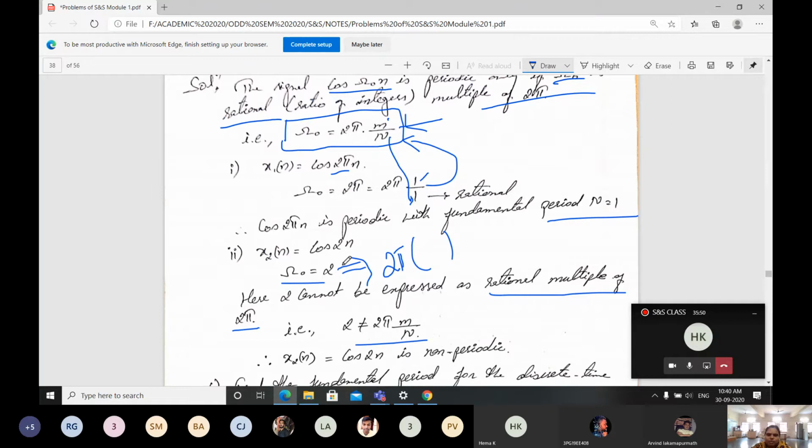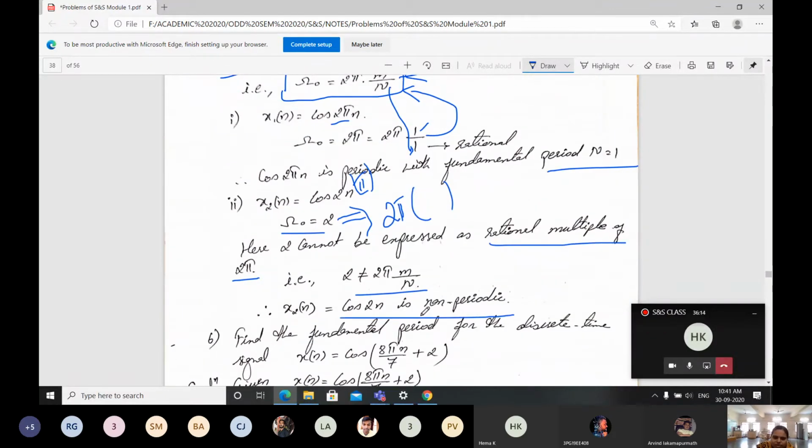Here it is only 2. For the equation given in the problem, it should contain 2 pi or some multiple of pi, like 3 pi, 4 pi. If it is there, then it is going to be a periodic signal. If it is not there, it is a non-periodic signal. In general, you can remember this. The first one is periodic, but the second one is non-periodic, because 2 cannot be written in terms of 2 pi m by capital N.